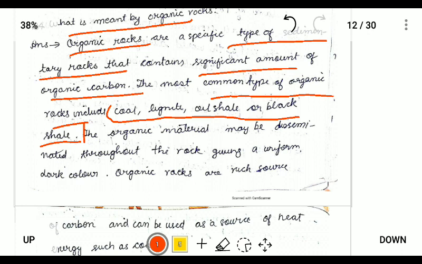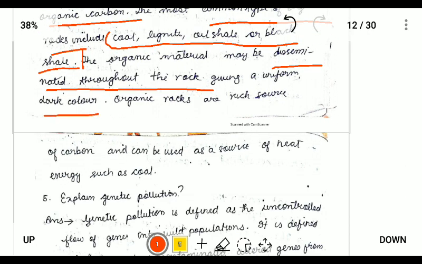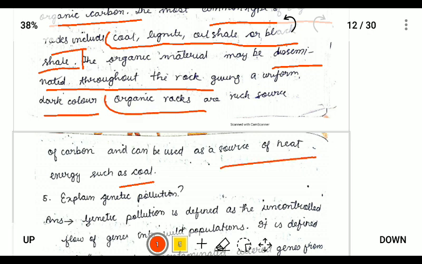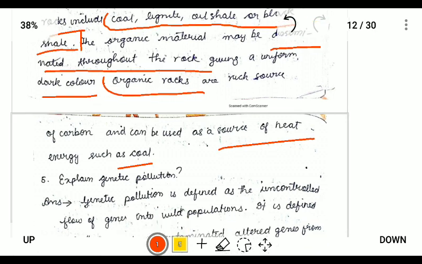The organic matter may be disseminated throughout the rock. So we can explain this as the organic material covering the entire rock, giving a uniform dark color. We can use coal as an example of organic rock, as a source of heat.